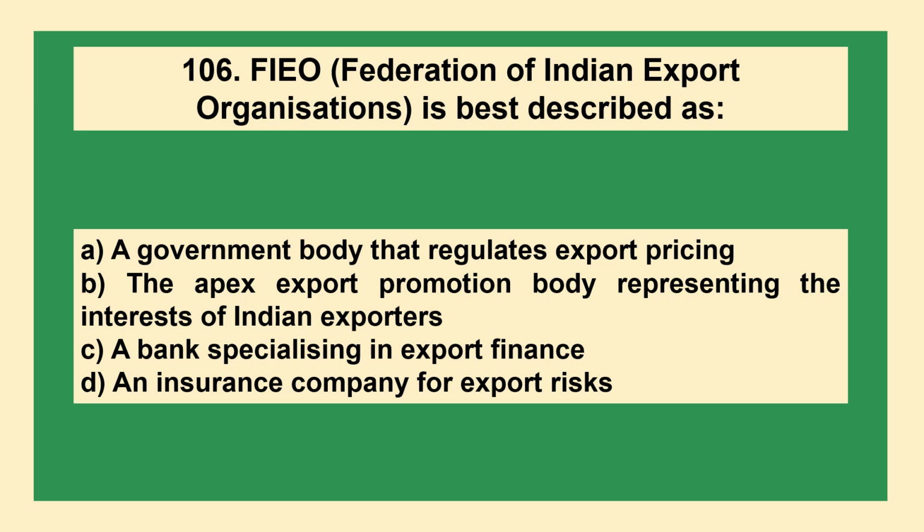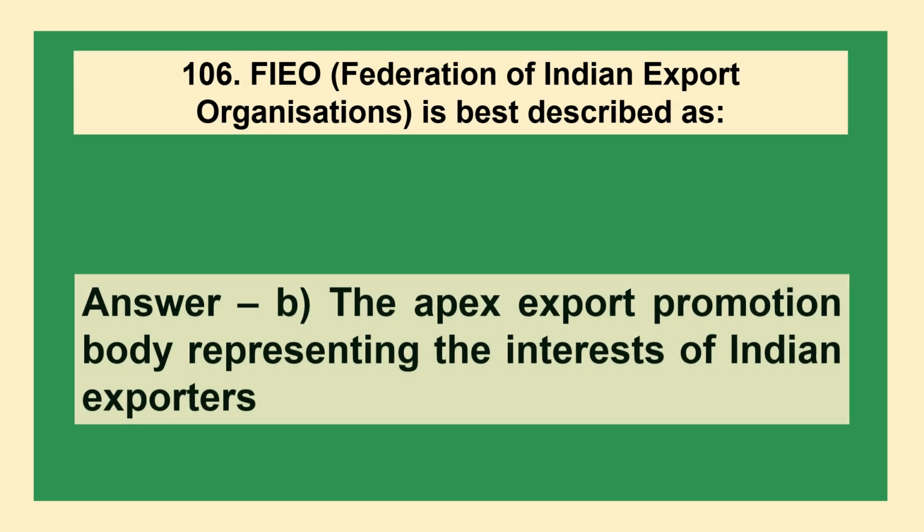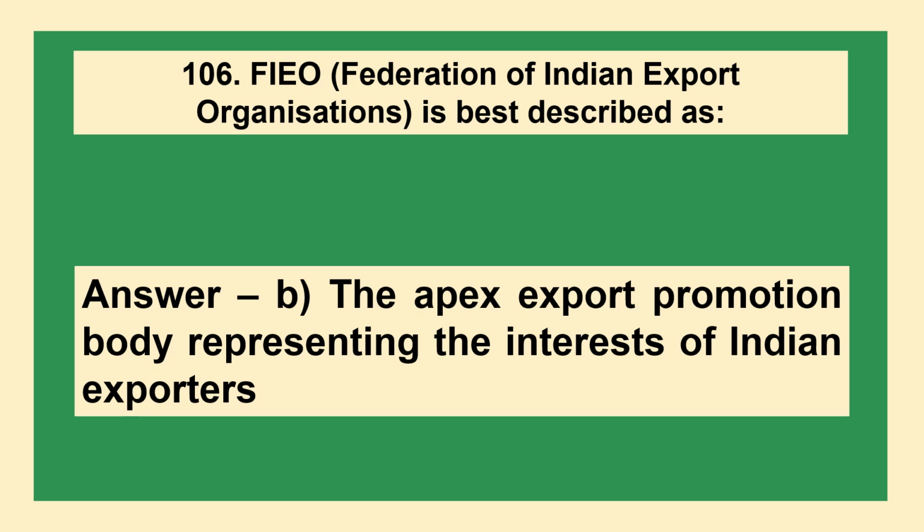The next question is: FIEO, the Federation of Indian Export Organizations, is best described as option A, a government body that regulates export pricing; B, the apex export promotion body representing the interests of Indian exporters; C, a bank specializing in export finance; D, an insurance company for export risks. Answer is option B, the apex export promotion body representing the interests of Indian exporters.